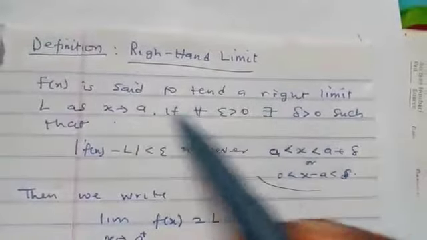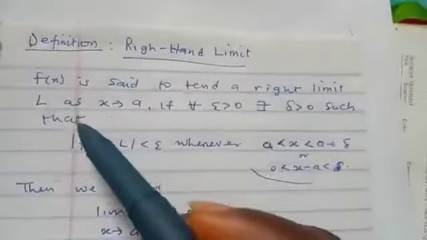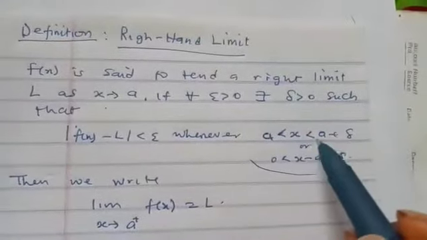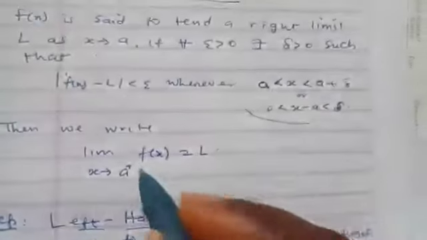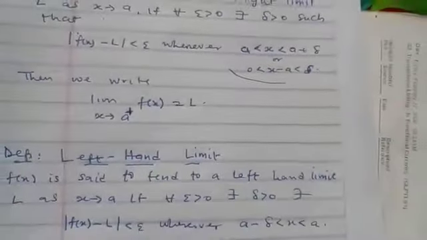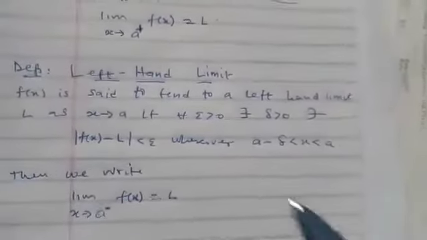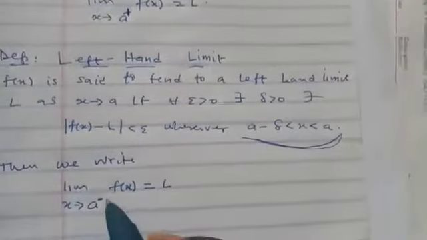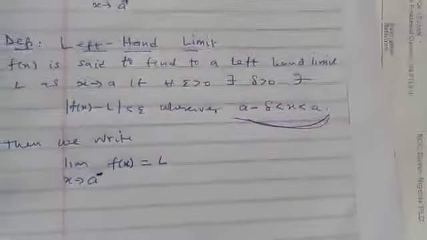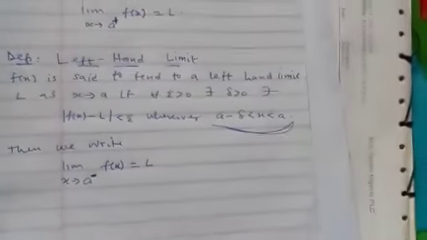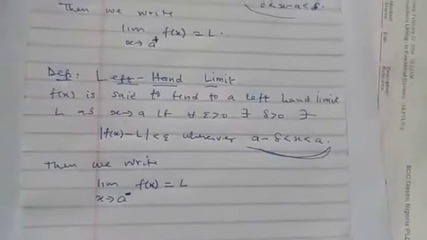So we say that f of s tends to the right hand limit if all these conditions happen. Then we say that a is less than s is less than delta. So we write it like this. If you write the limit of s tends to a plus, it means we have the right hand limit. And it's only this that will change for the left hand limit as well, I will put a minus. So we normally apply this when we are given a function in terms of piecewise.